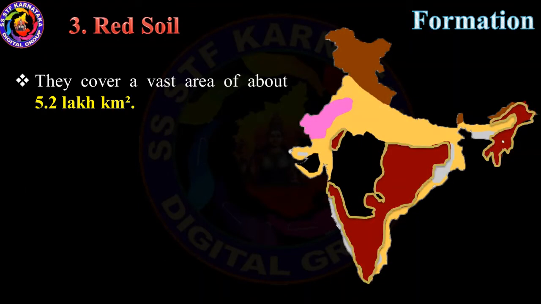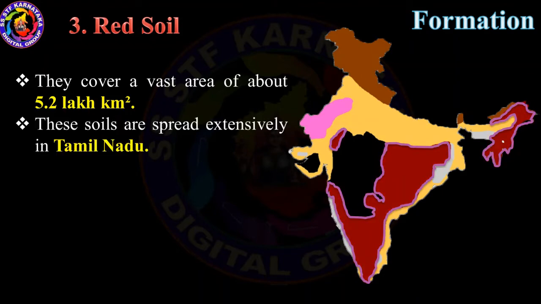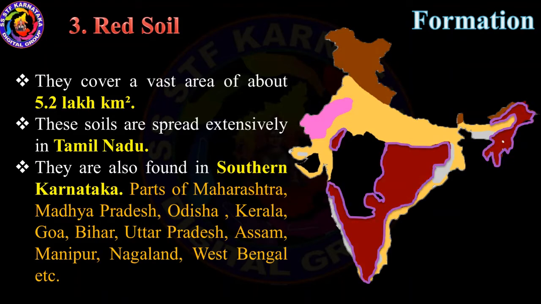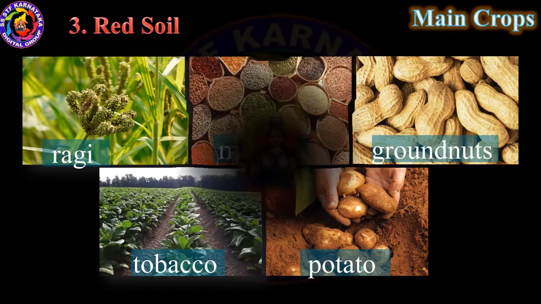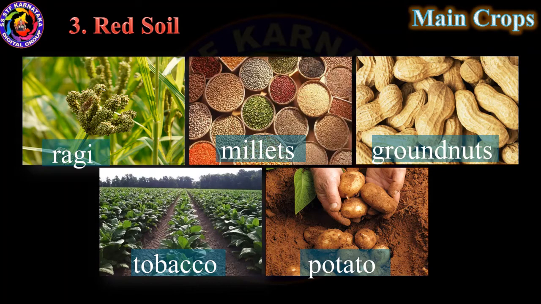They cover a vast area of about 5.2 lakh square kilometers. These soils are spread extensively in Tamil Nadu. They are also found in southern Karnataka, parts of Maharashtra, Madhya Pradesh, Odisha, Kerala, Goa, Bihar, Uttar Pradesh, Assam, Manipur, Nagaland, West Bengal, etc. Main crops grown in red soil are ragi, millets, groundnuts, tobacco, and potatoes.